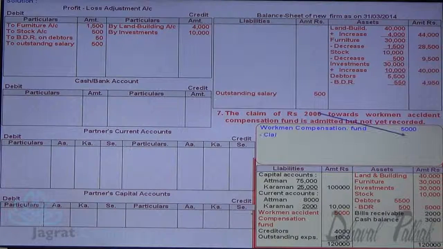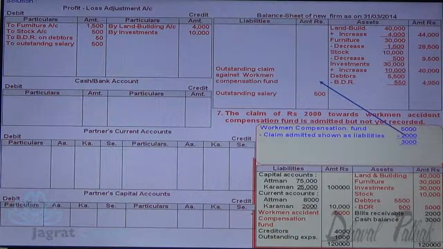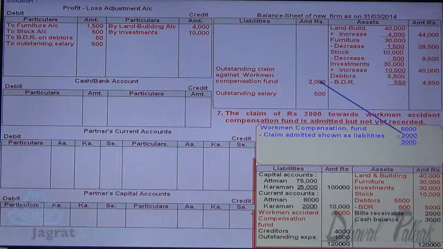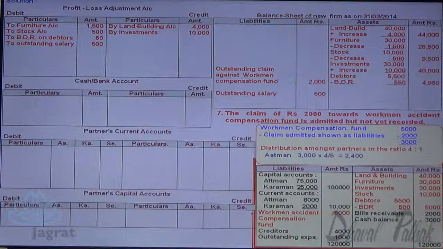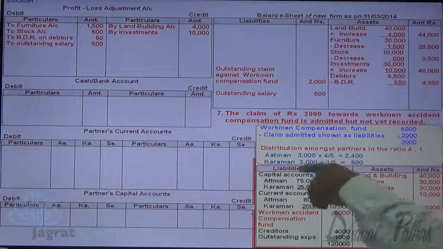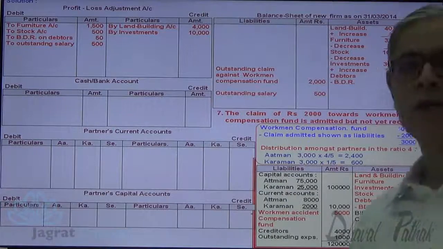Look at it, 5,000 claim committed, which is shown as liability. So workman compensation outstanding claim against workman compensation fund 2,000, and this 3,000 is distributed amongst partners in the ratio of 4:1. So 3,000 into 4/5, 2,400 is the share of Atman, and 3,000 into 1/5, 600 is the share of Karman.